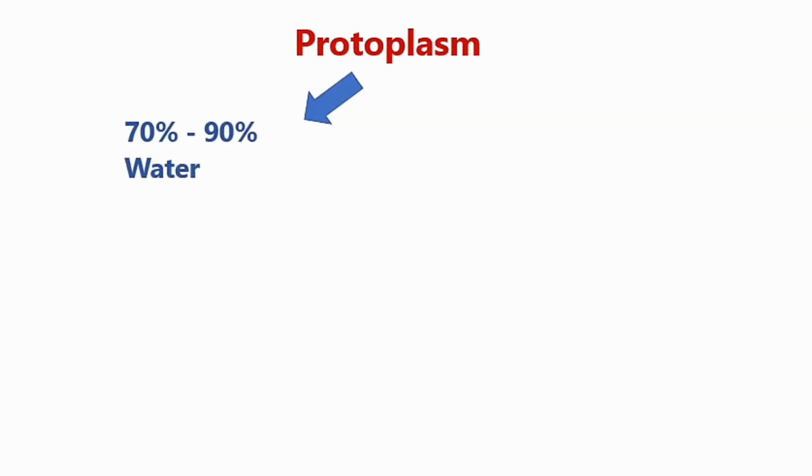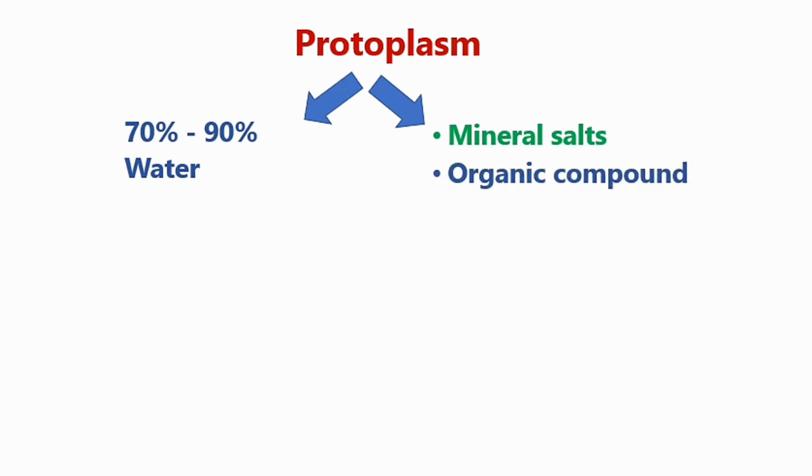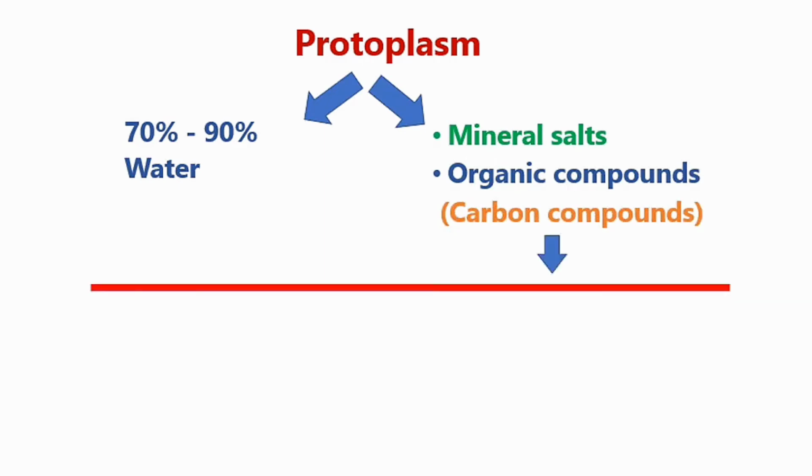Chemically, protoplasm is composed of 70 to 90% water, and remaining 10 to 30% are mineral salts like sodium chloride, potassium chloride, and organic compounds. Organic compounds are the carbon compounds that contain carbon and hydrogen bonds together. Examples of organic compounds are carbohydrates, proteins, and lipids.